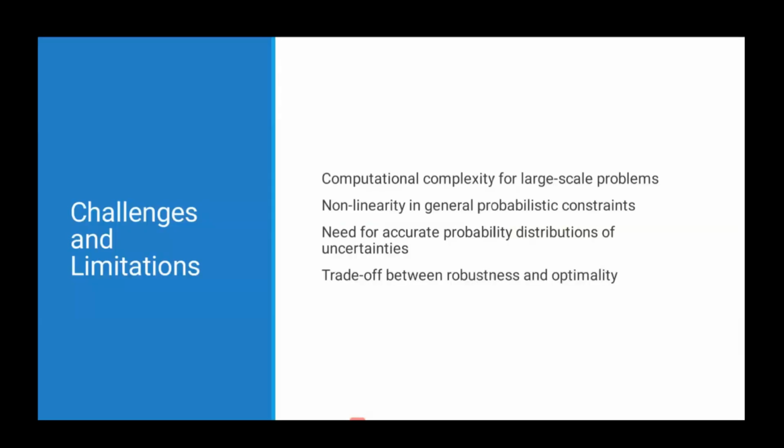Challenges and limitations of chance constraint optimization. The computational complexity increases for large-scale problems. As we consider more and more scenarios, more and more samples, the problem itself becomes computationally expensive. And this becomes more complicated when we consider nonlinearity in the general probabilistic constraint. In some approaches, there is a need for an accurate probability distribution of the uncertainty. Only then will we be able to accurately calculate that for this particular alpha value, for this particular probability, the constraint will be satisfied. Ultimately, we have a trade-off between robustness and optimality.